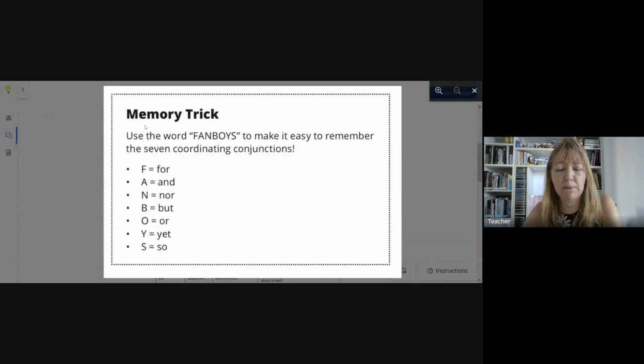So here you can see a memory trick. Use the word fanboys to make it easy to remember the seven coordinating conjunctions. We have seven coordinating conjunctions, and we saw some of them, right, in the lesson. For, and, nor, but, or, yet, and so. These conjunctions form the memory trick fanboys, right? So easy. So easy.